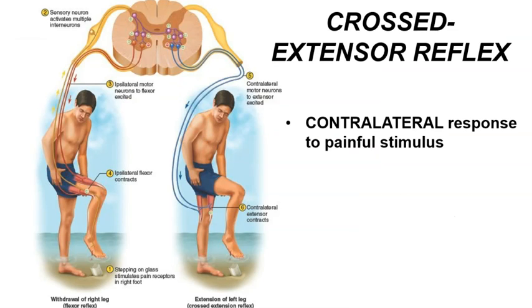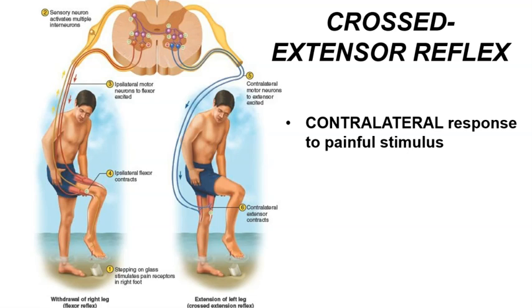The crossed extensor reflex is a reflex that typically accompanies a withdrawal reflex, particularly in the lower limbs. So for example, if we step on a painful stimulus and that triggers a withdrawal reflex in that particular limb, so in this example, this man has stepped on something painful in the water and a withdrawal reflex has occurred in his right lower limb.